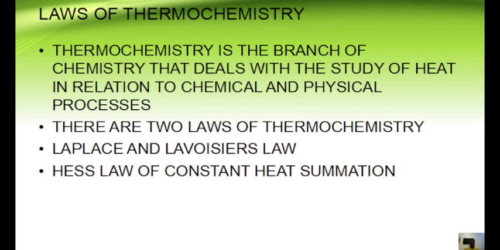In this section of our study of energetics, we are going to be considering the laws of thermochemistry. But before we get into the laws, what is thermochemistry? Thermochemistry is the branch of chemistry that deals with the study of heat in relation to chemical and physical processes. So once you are considering the heat changes in relation to chemical and physical processes, that is exactly thermochemistry.